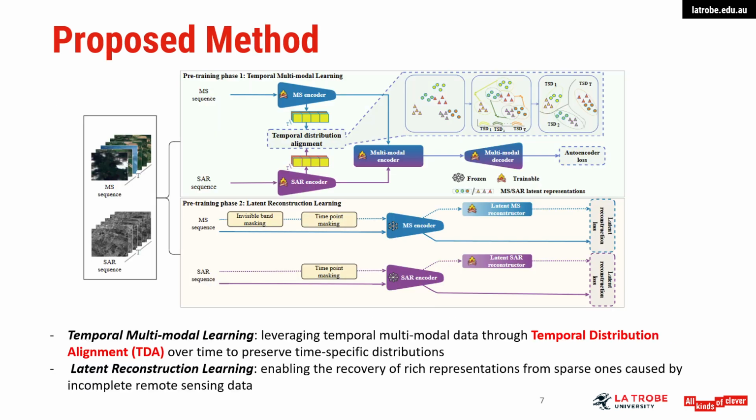Now, let's take a closer look at our proposed method, illustrated in this diagram. Our pre-training framework consists of two key phases. First, temporal multimodal learning. In this phase, we leverage time series data from multiple modalities, such as multispectral and SAR. We introduce temporal distribution alignment (TDA) to ensure that the model captures and preserves time-specific patterns and distributions across modalities, which is crucial for understanding dynamic Earth processes. Second, latent reconstruction learning. This phase focuses on handling incomplete or sparse remote sensing data. Here, the model learns to recover rich latent representations, even when some spectral bands or temporal observations are missing, making the model robust in real-world scenarios where perfect data is rare. Together, these two phases make RobSense both temporally aware.